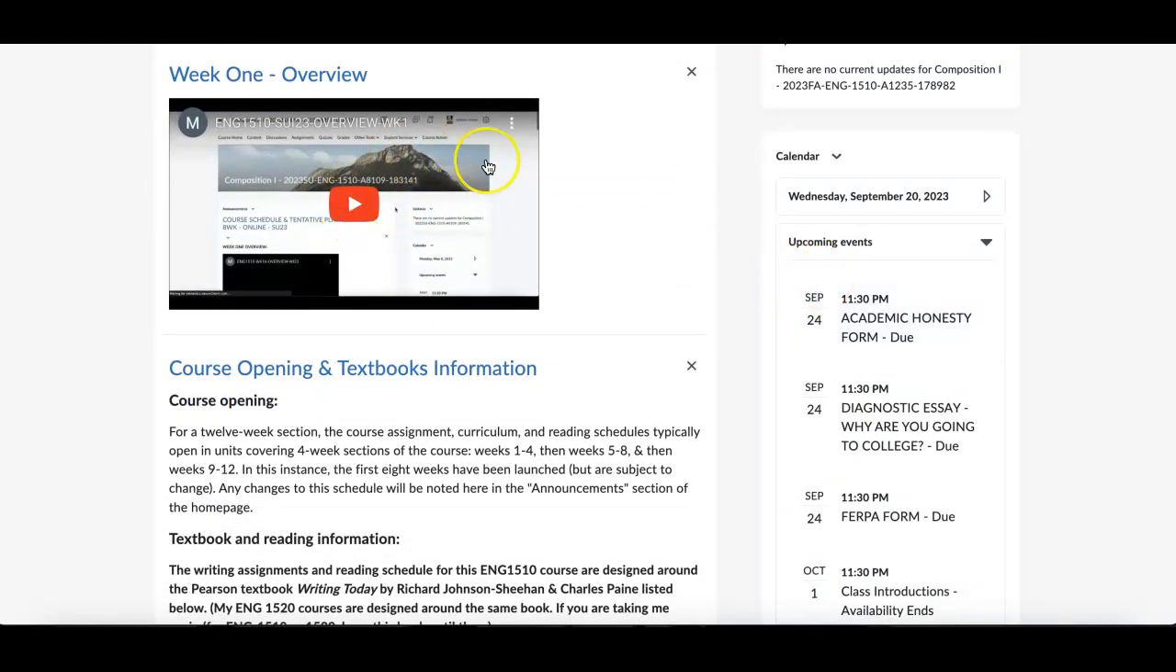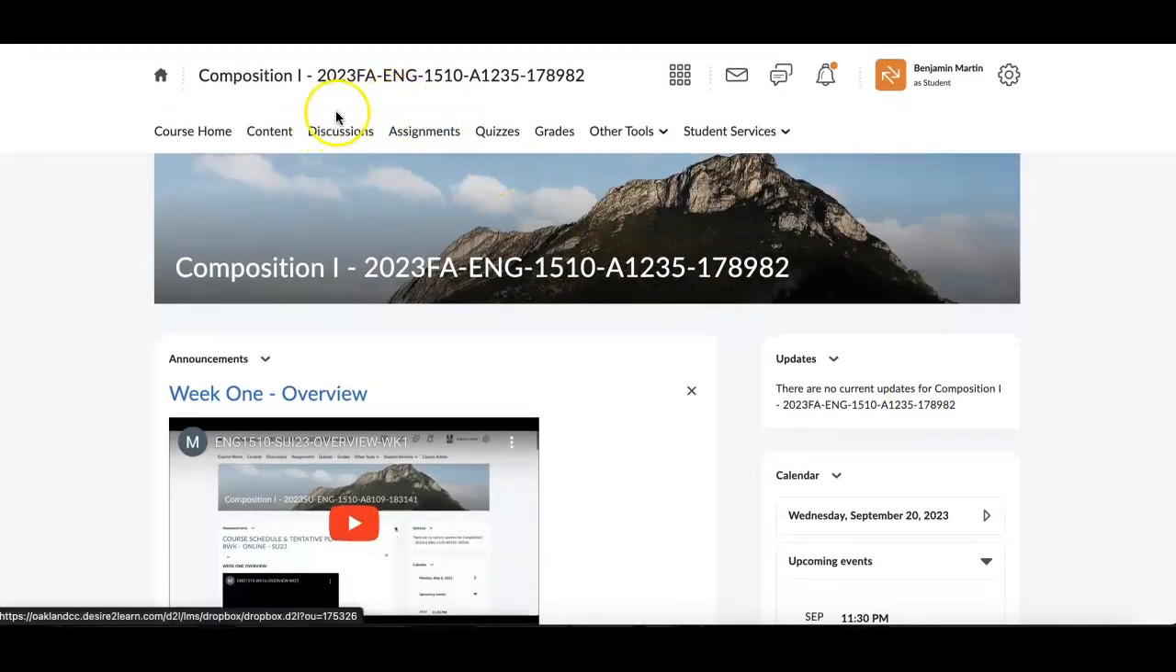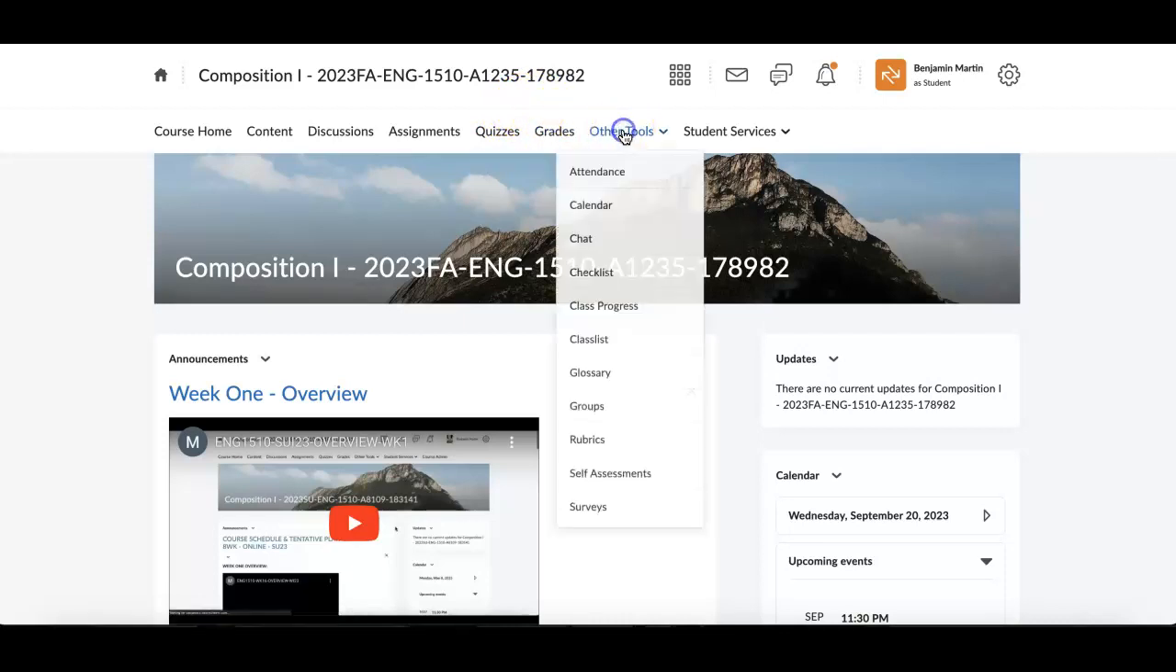So again, weekly overviews will pop up here. Everything for assignments will be under here. You can access the assignments and discussion boards both here at the top. There won't be any quizzes for these sections in the online asynchronous, but grades will be listed here under your other tools. I do attendance based.